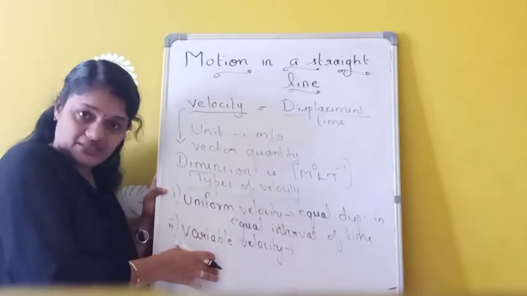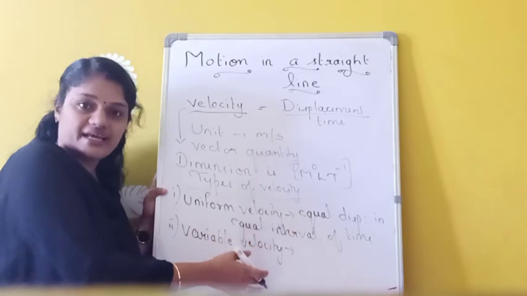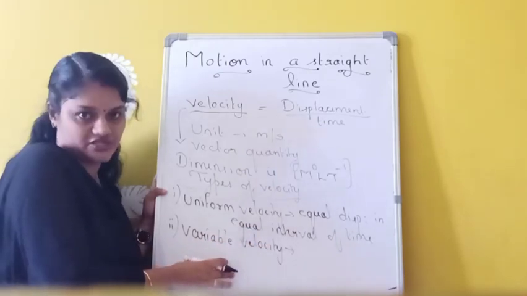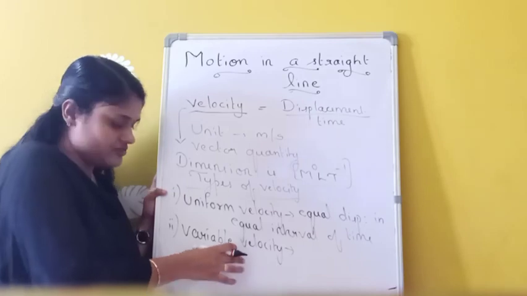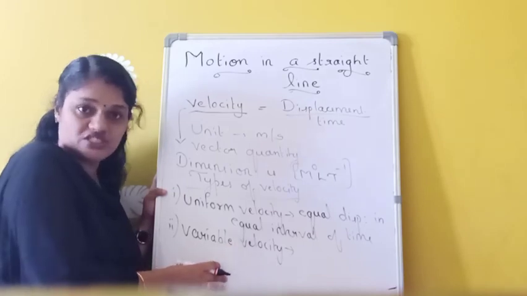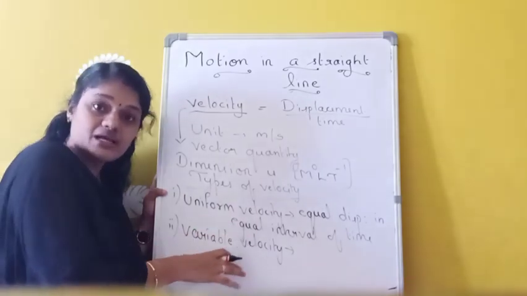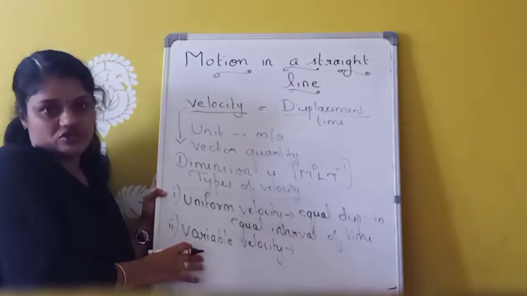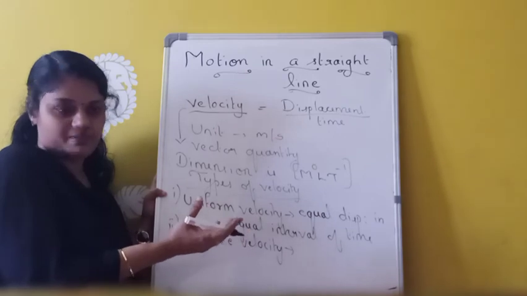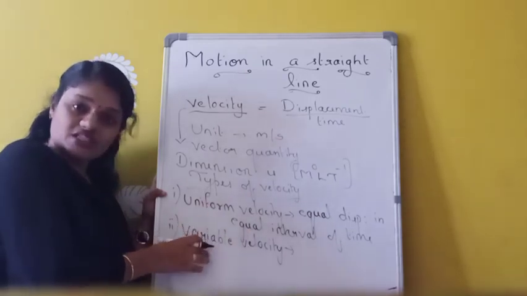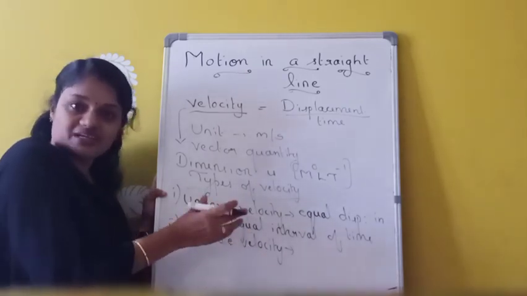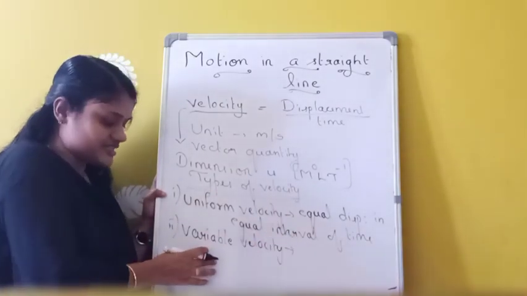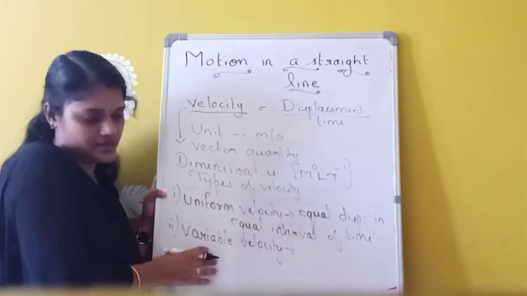So if either its speed or its direction changes, then we can say that the body is in variable velocity. Speed means the magnitude of velocity. So if either its speed or its direction is changing, then we can say the body is in variable velocity.